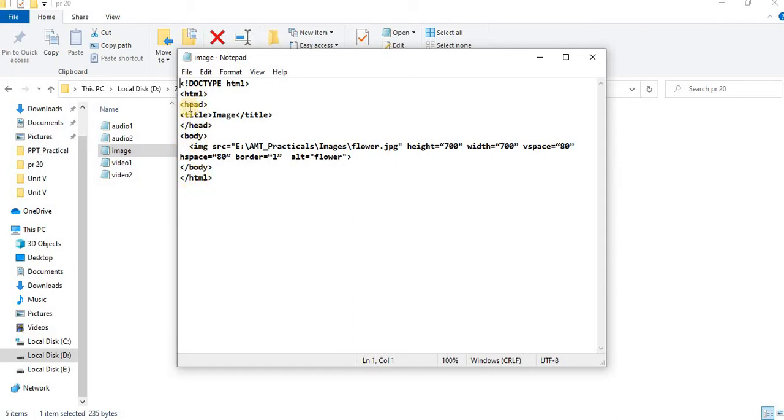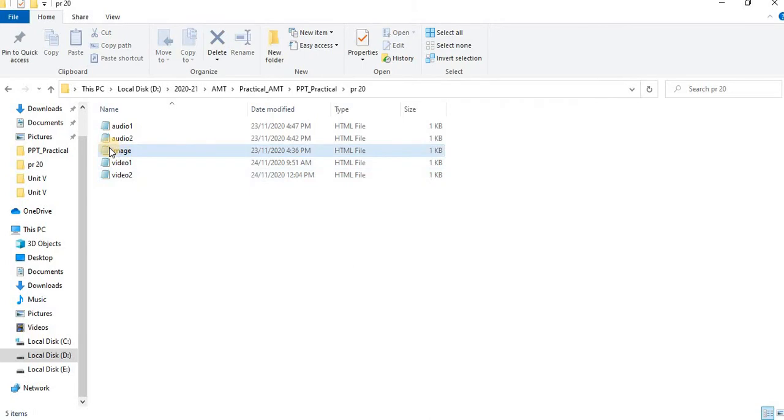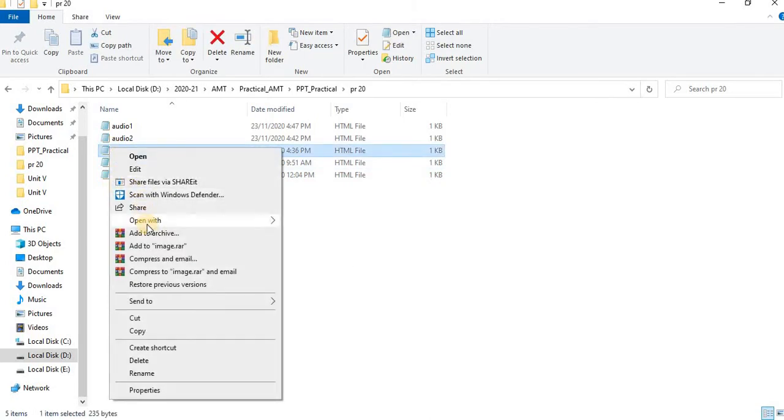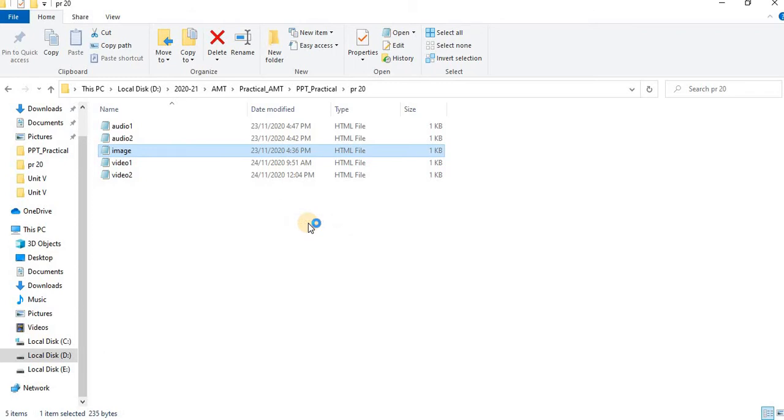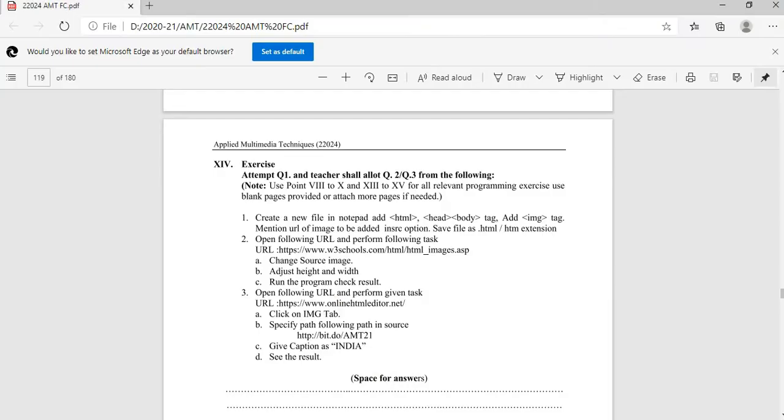After that, the head. In the head, we write the content of the page, meaning the title of the page. In the body, the actual contents displayed on the web page are written in the body tag. This is how to run it: open it with Google Chrome, and it displays the image. This is your first question.